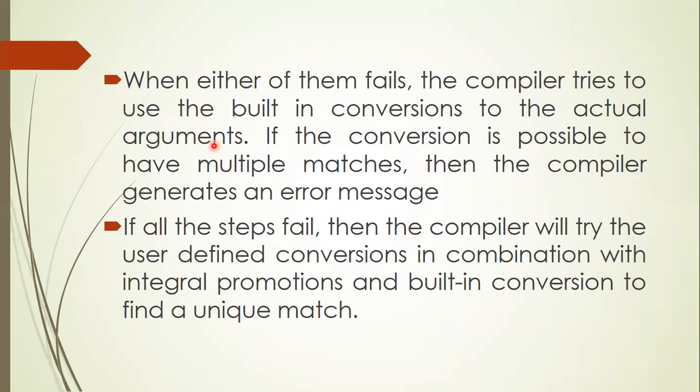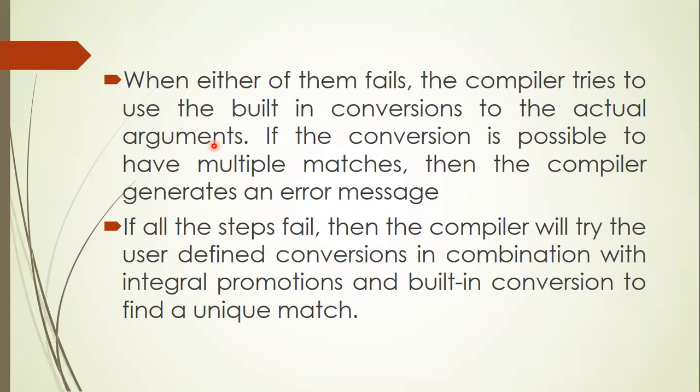An example is the statement a plus b. Suppose a is int type and b is float type. Out of int and float, float is considered the higher data type. In that case, even though we are giving an integer value for a, it is converted into float type, and it will perform the addition operation with both float type, and the result will be float type. So there are some automatic type conversion rules that you can refer to in your C notes. If one of the arguments is float, the other one is also converted into float, and the result is float. If one of them is unsigned, the other is also converted into unsigned, and the result is unsigned. If one of them is long, the other is also converted into long, and the result is long.